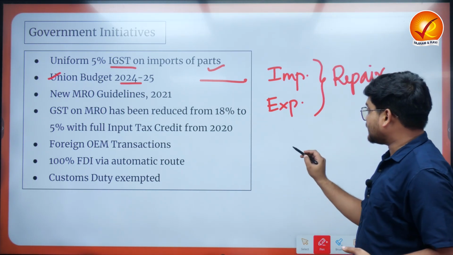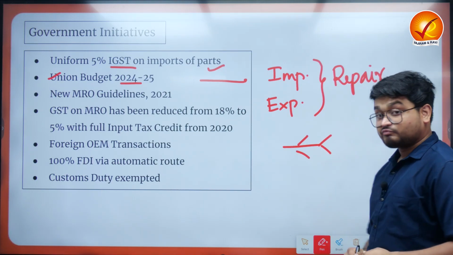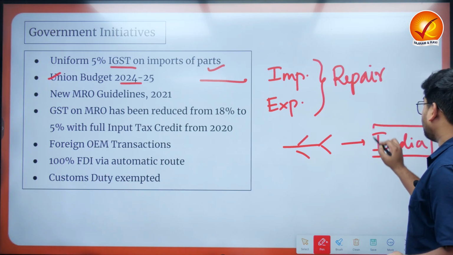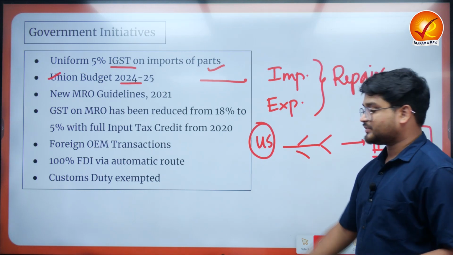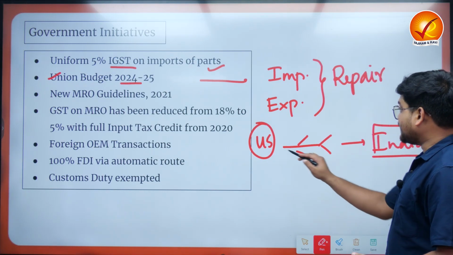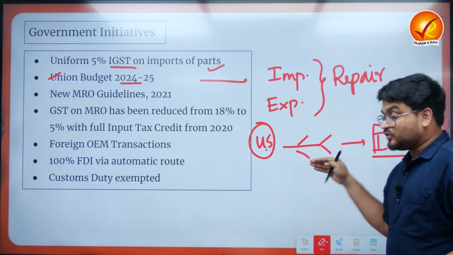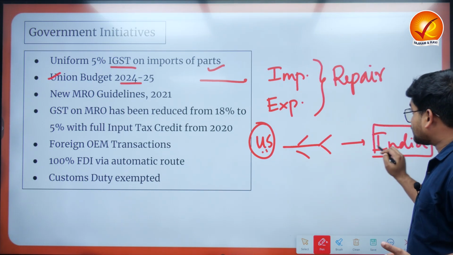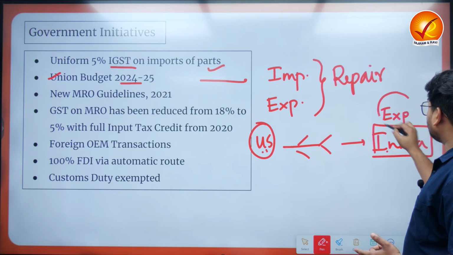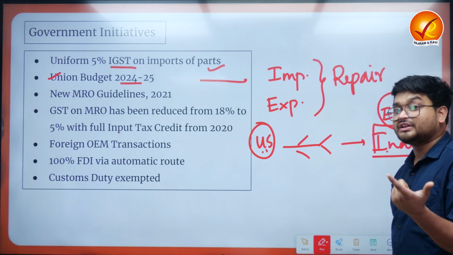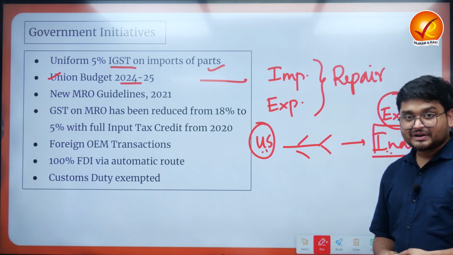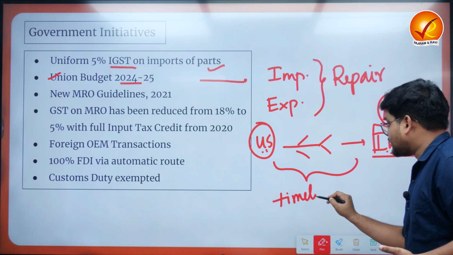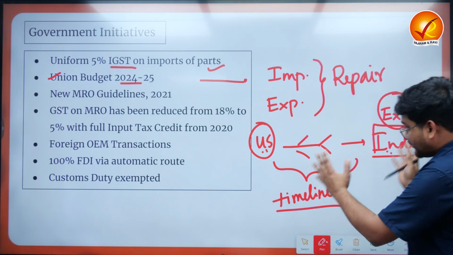For example, say there is an aircraft which has been sent to India for repair from, for example, the US. This is something the US has sent to India to repair. That means it is a service which the US is taking from India. So intrinsically this is one example of how India is exporting MRO services to the US. There are some timelines under which this particular operation has to be done.